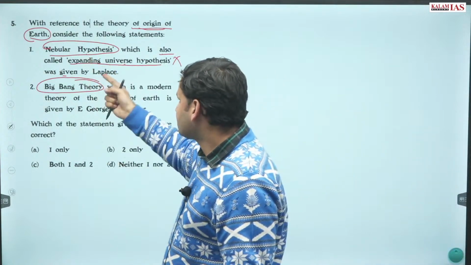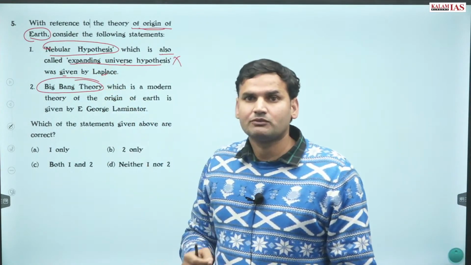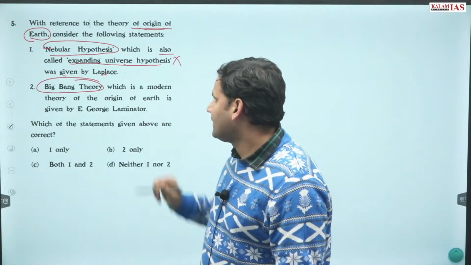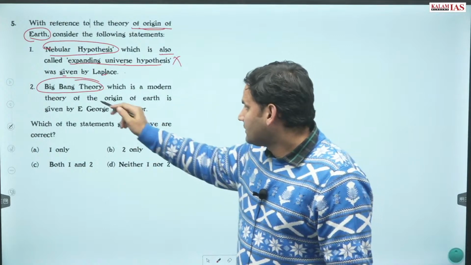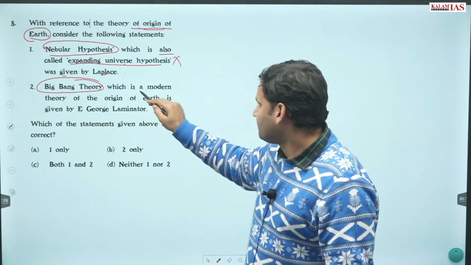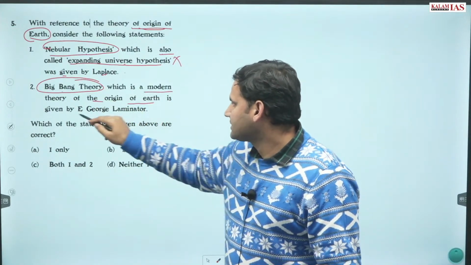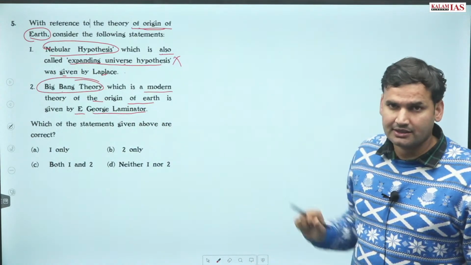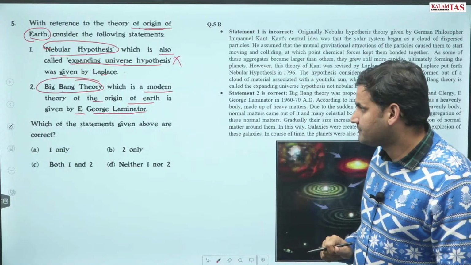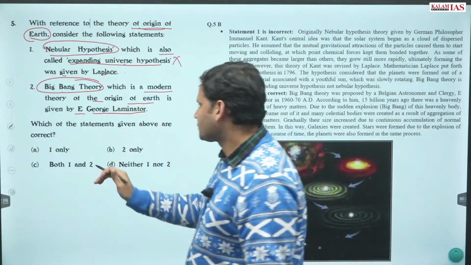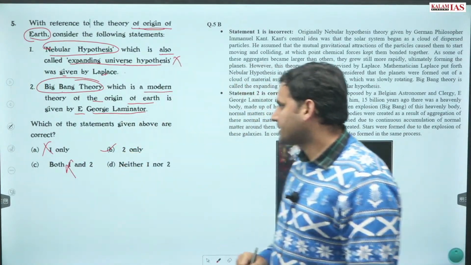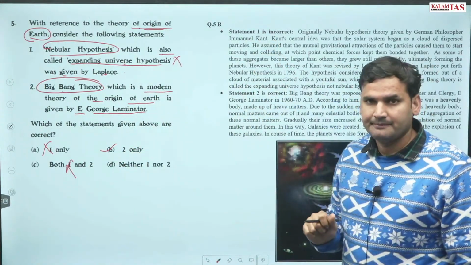In fact, nebular hypothesis was originally given by Immanuel Kant. You also study him in ethics. Later it was revised by Laplace. Then Big Bang theory, which is a modern theory of origin of Earth, is given by George Lemaitre. Yes, this statement is correct. He was a Belgian. First statement was wrong. Second statement was correct. So answer is B.